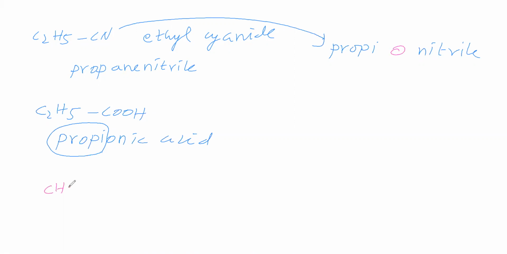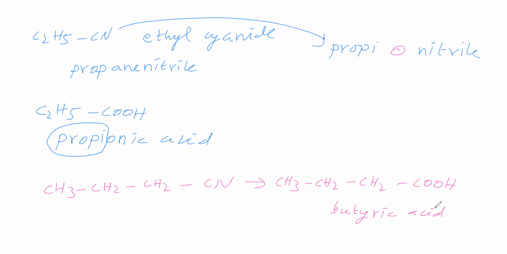Next we will take CH3CH2CH2CN. For this we will say the common name. Now this on hydrolysis gives CH3CH2CH2COOH. This on hydrolysis gives butyric acid. From this butyric acid, you take this part, write it here, and include nitrile. Between these two, include o. So butyronitrile. What is the name of this? Butyronitrile.